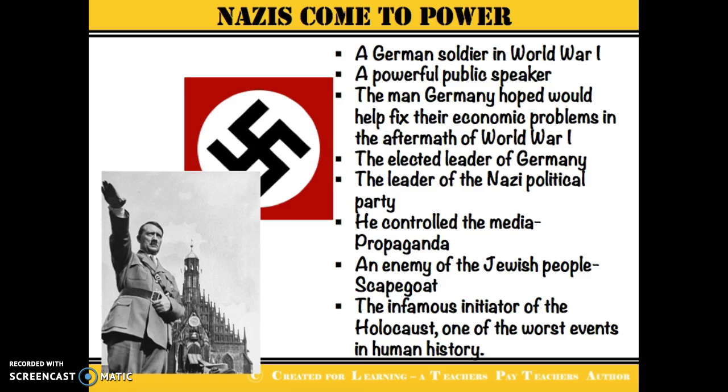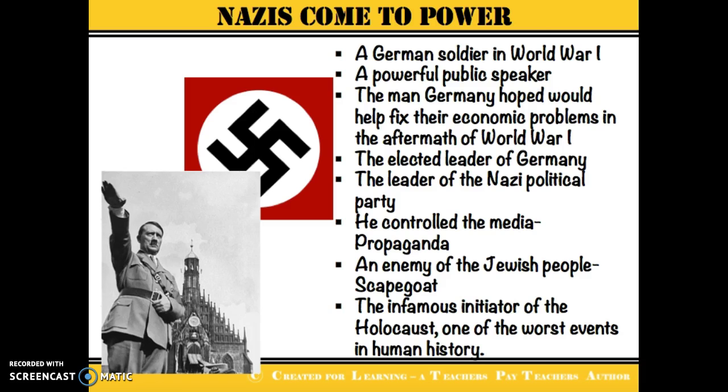He promised the Germans jobs, and he ended up keeping his promise because unemployment went from about 33% down to about 5%. So a lot of people got their jobs back. He eventually was elected the leader of Germany, and he helped instill a sense of pride and patriotism back into the German nation. He built an extremely powerful military as well.